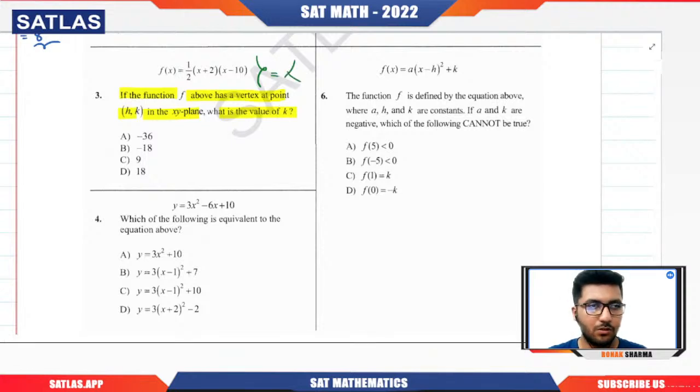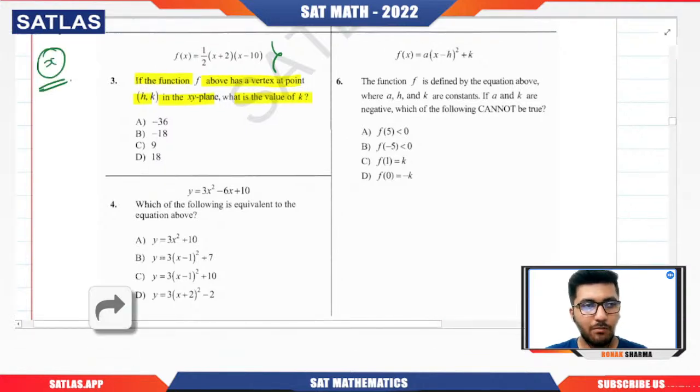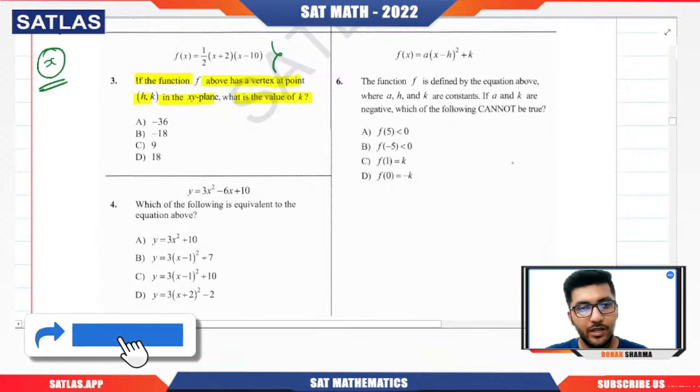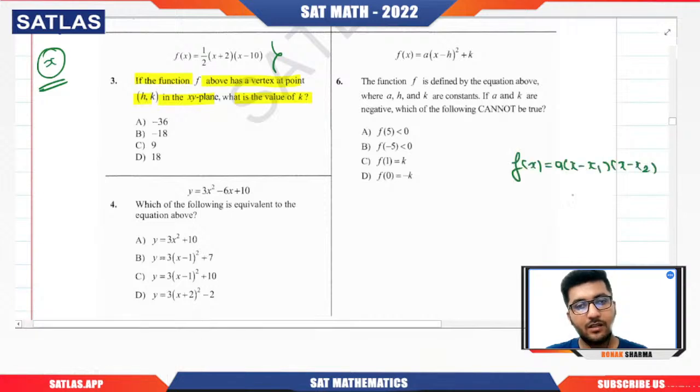But no, I have told you, you can easily calculate the x coordinate anytime, right? If it is in the factored form, remember what I told you. If we have the quadratic function in the factored format, then the x coordinate of the vertex, like h comma k we want, so h will be x1 plus x2 by 2. Once you get this value, put it here, you will get the value of k also. Are you getting my point?